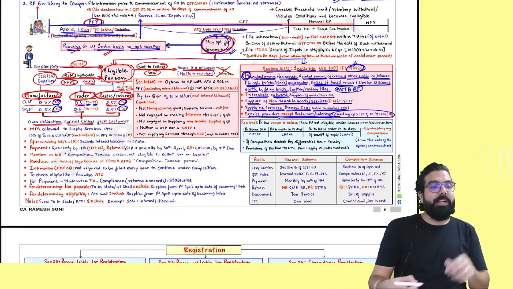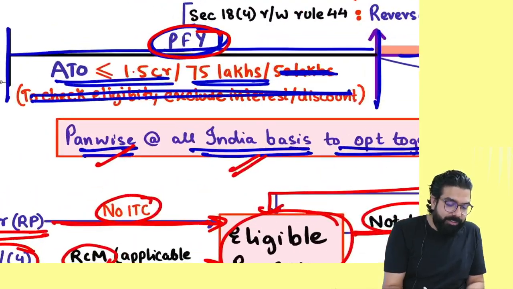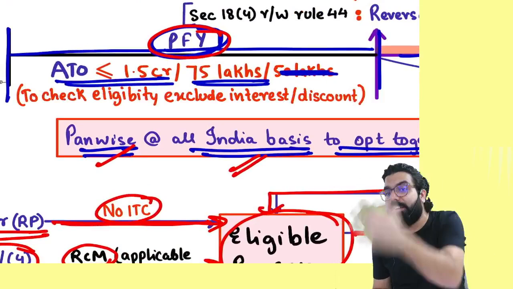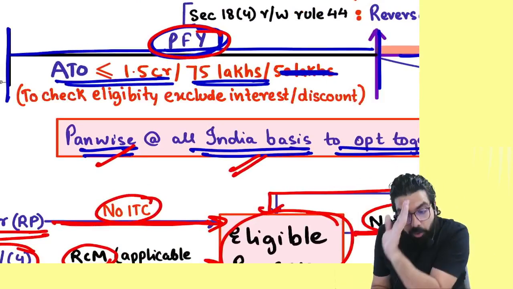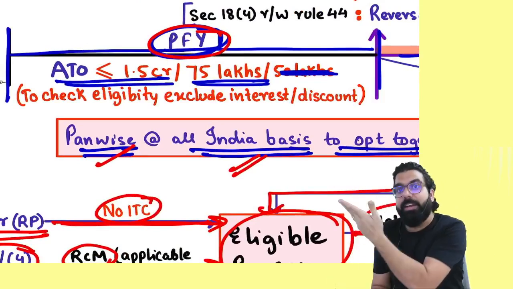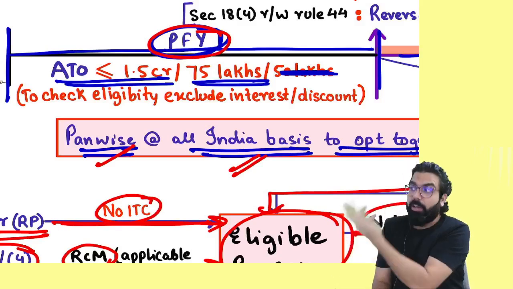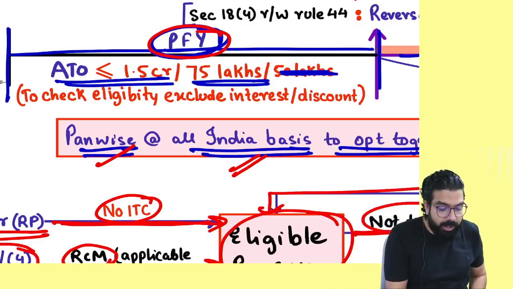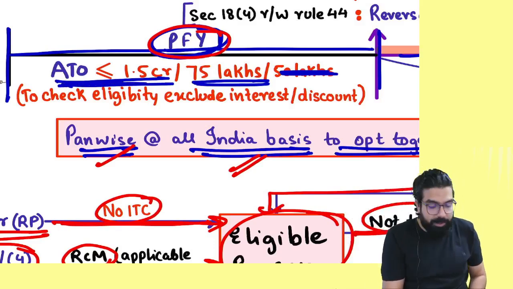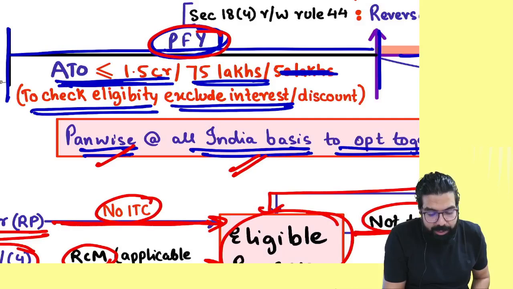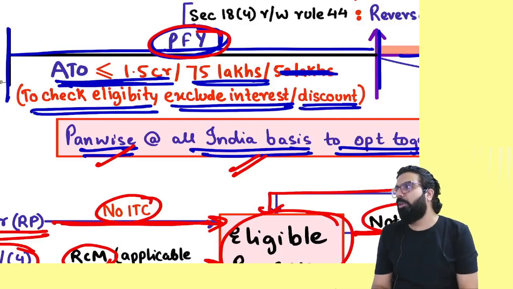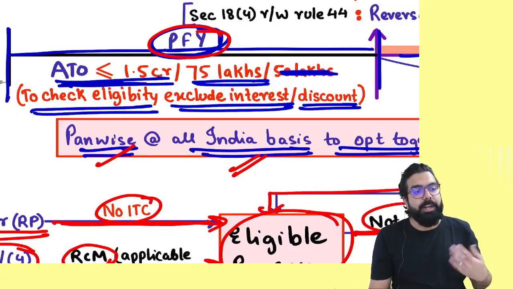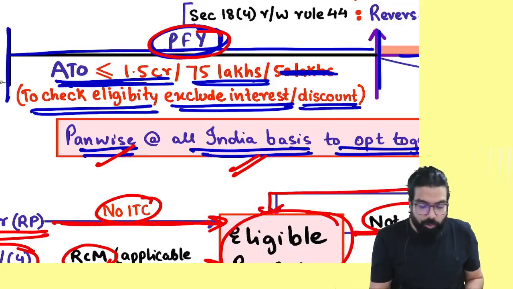That is why they said that whenever you are checking the turnover of a person, remember that even if he has interest income, ignore the interest and think that he is not earning any interest, and he will be eligible for the composition scheme. Whenever you are checking eligibility of a person, exclude interest or any discount, like bill discounting discount. Interest always has to be excluded.